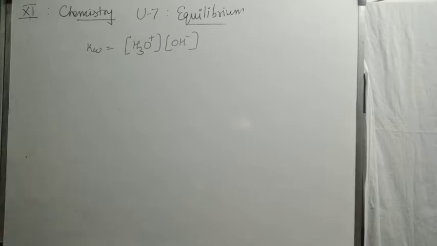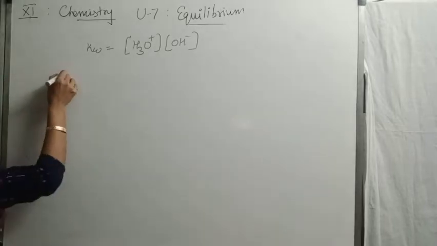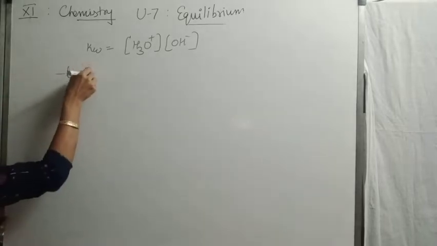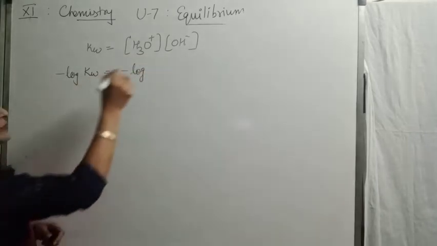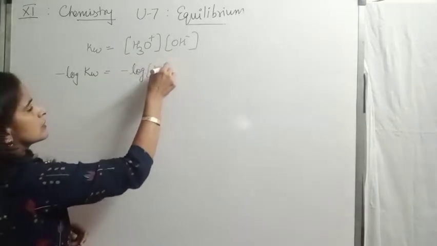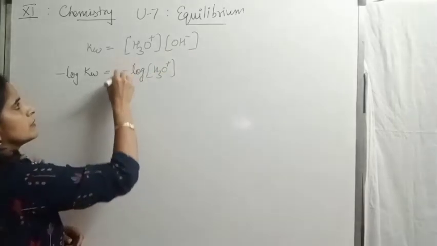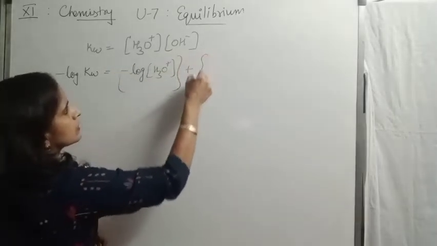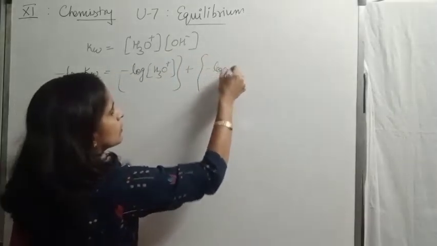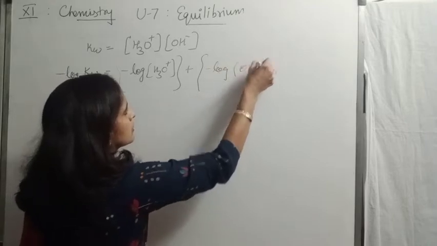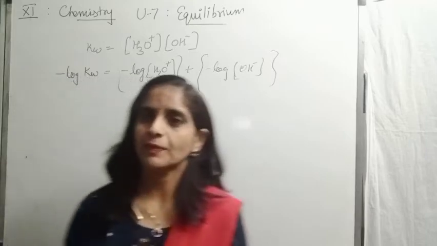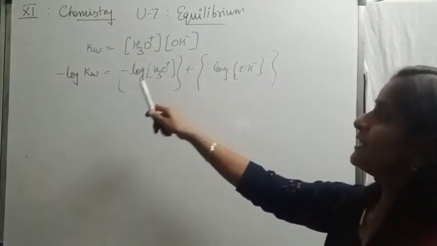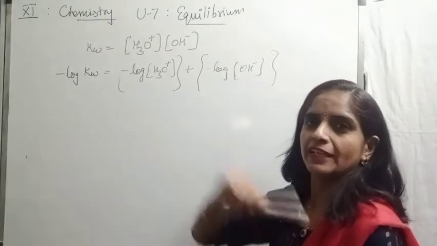When I take negative log on both sides of the equation, I may write negative log of Kw equals negative log of hydronium ion and negative log of hydroxyl ion concentration.